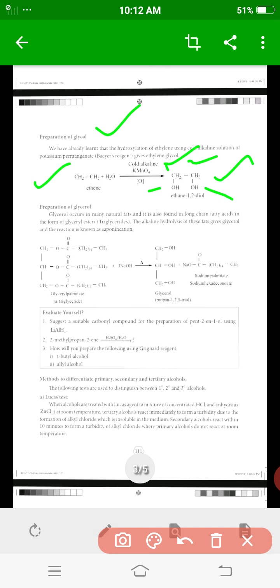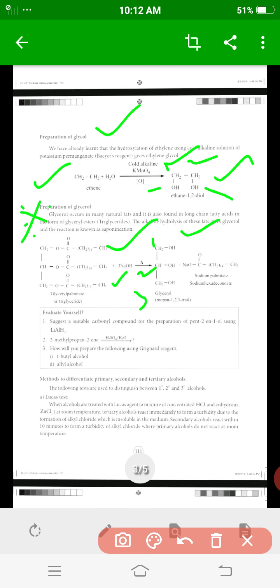Next, a very important preparation is that of glycerol. Glycerol palmitate with sodium hydroxide gives propane-1,2,3-triol. The 1,2,3-triol is called glycerol.